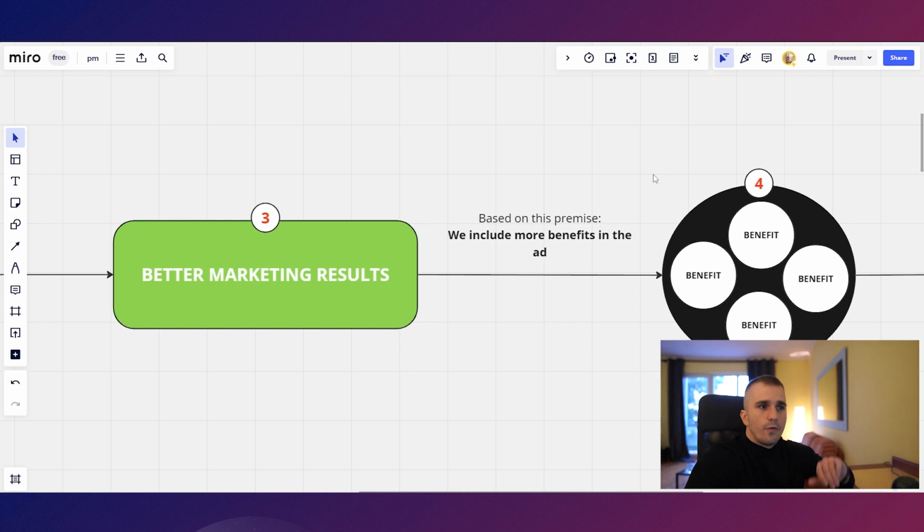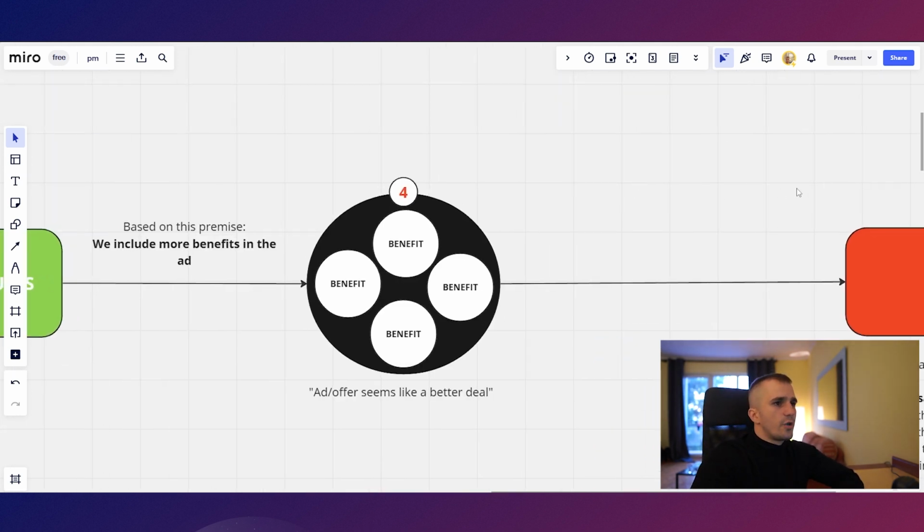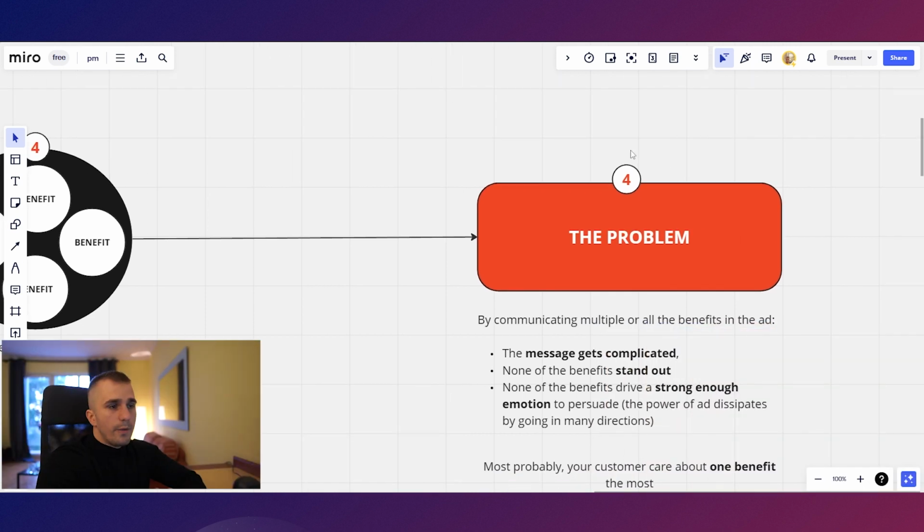So our product, instead of going for only one benefit, it starts having benefit 2, benefit 3, and all that stuff. And it is to some degree logical because if one product has more benefits than having only one benefit, it might seem like a better deal. But this is actually where the problem begins, right? When we start mentioning too many benefits in our ad, the message starts to get complicated. The problem is that when we start mentioning too many benefits, our ad starts to over-communicate. The truth is that your customer most likely cares only about one benefit the most.